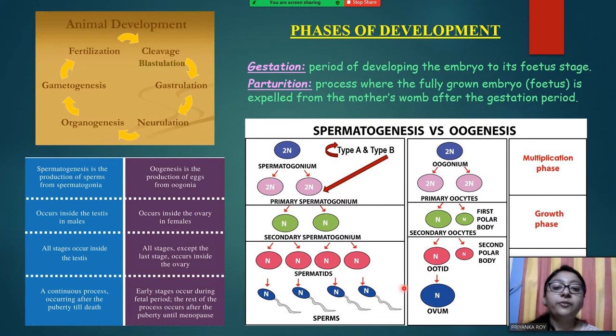So there is also a difference in the number of final products in these 2 processes. From spermatogenesis, we can say that we will get 8 sperms from one spermatogonium, but from oogenesis we will only get 1 ovum, and the rest 3 cells, that is the polar bodies, they will degenerate.